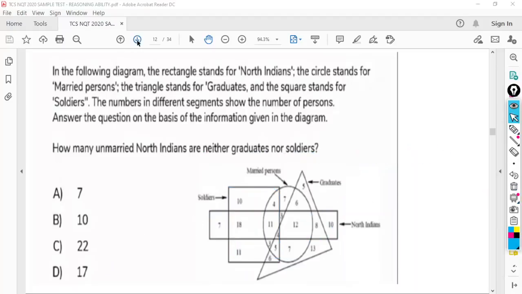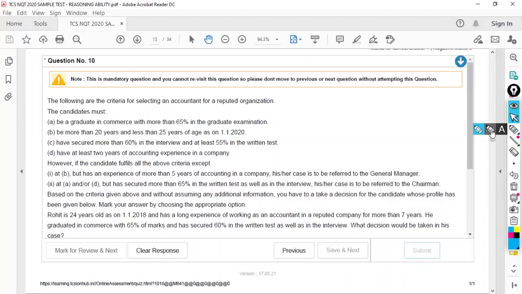Let's move to the next one. Now this is actually a decision making question. I have already made a separate video for decision making.